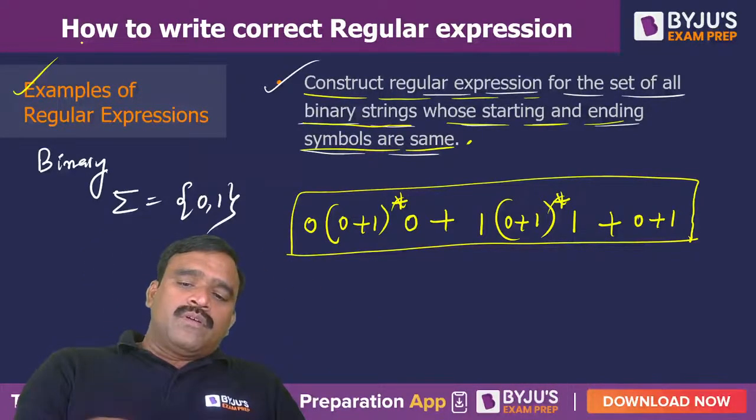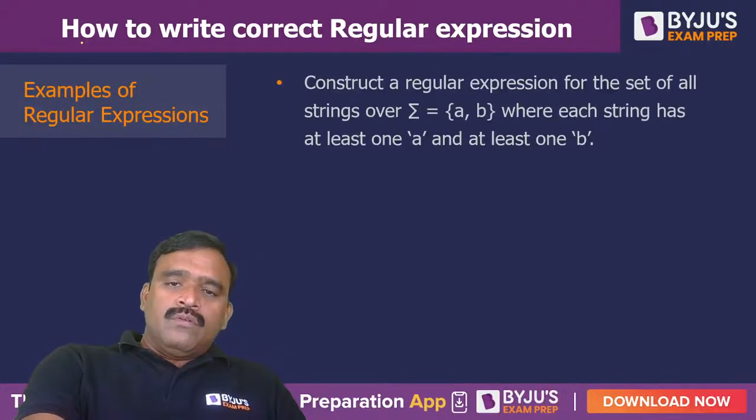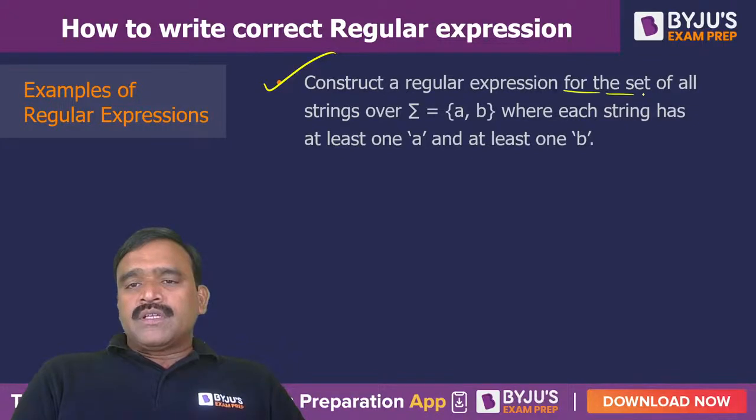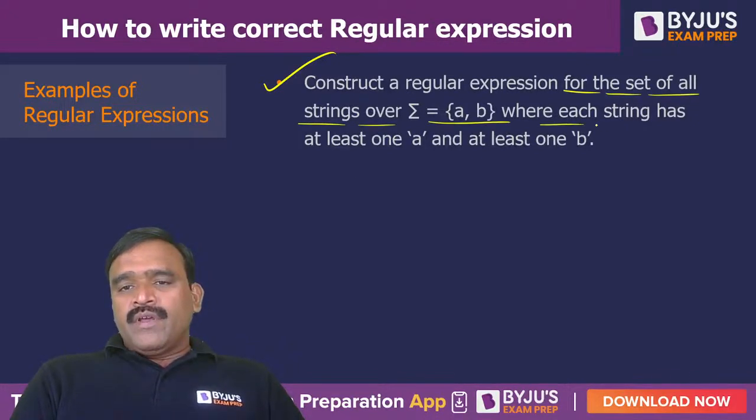That is an example of this regular expression. Now coming to one more example. Construct a regular expression for the set of all strings over sigma is equal to {a, b}, where each string has at least one a and at least one b.